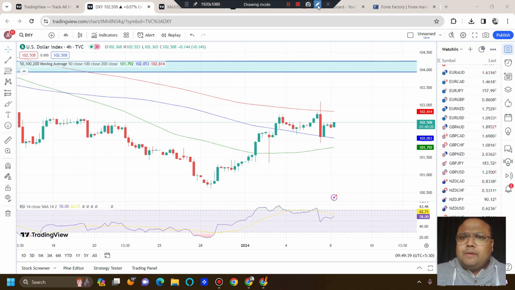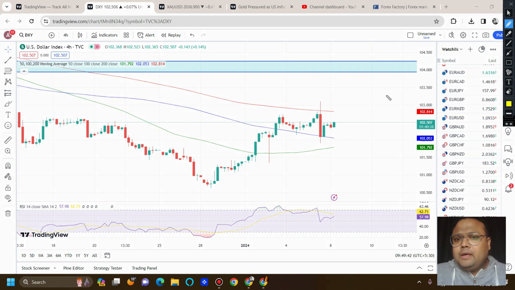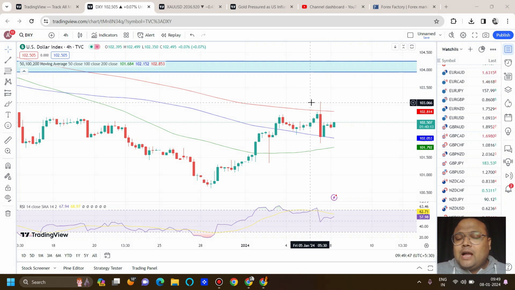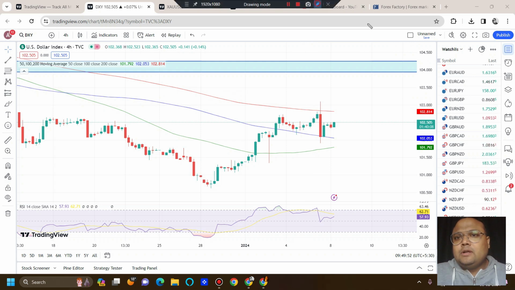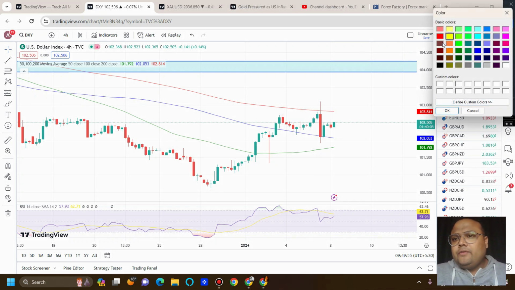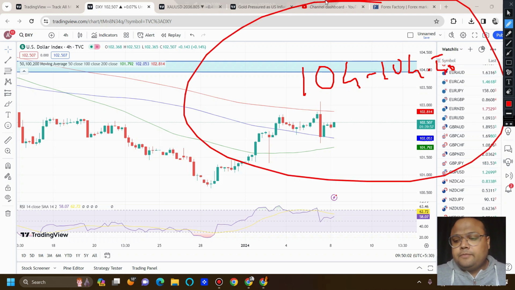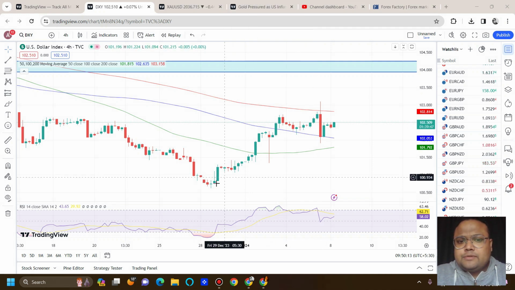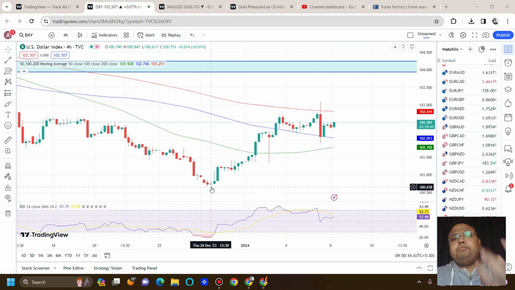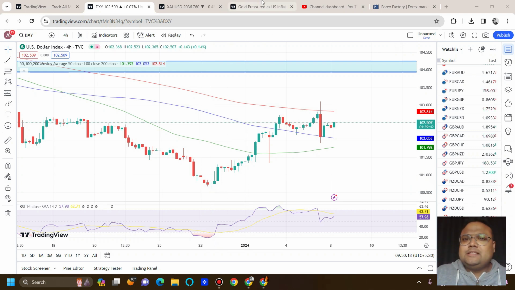DXY may continue the upside and head towards the 103 level, and our duty will be to observe the market at the 103.10 level. If it breaks the 103 level, then we can expect that DXY will head towards the next resistance of 104 to 104.50. As I have already mentioned in my earlier video, if DXY drops, then the previous significant low of 100.60 will work as the support for the market.